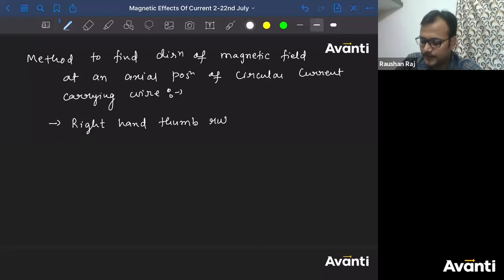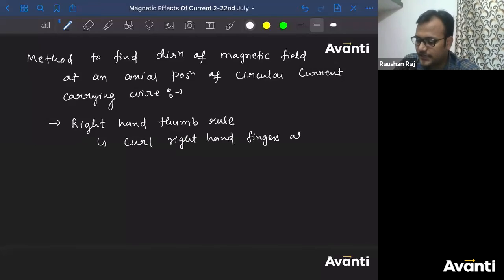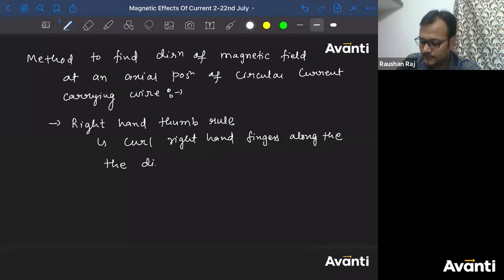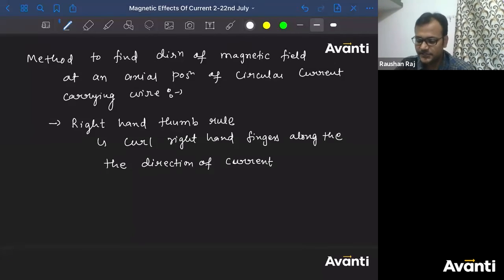So what you have to do, you have to curl your right hand fingers along the direction of current. Sorry guys for making this boring, but you have to remember this, that is why I'm writing this.